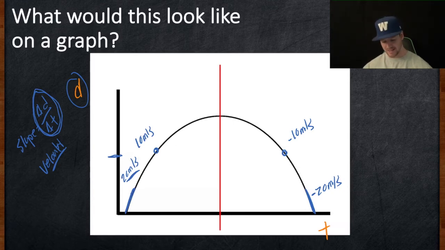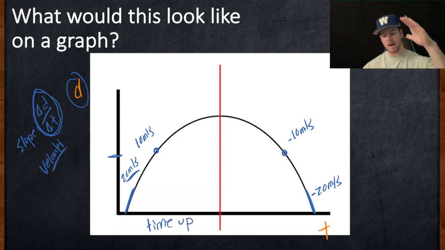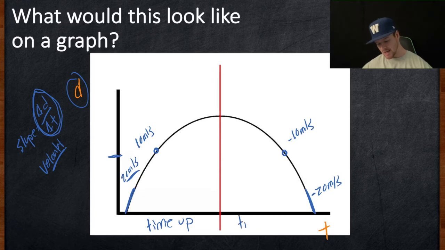What that tells us is that the time to go up, which is that whole section where it's going up, is equal to the same time it's going to take to go down. So if you shoot something up in the air and it's in the air for 10 seconds, it took 5 seconds to go up and 5 seconds to go back down. So that is also useful.